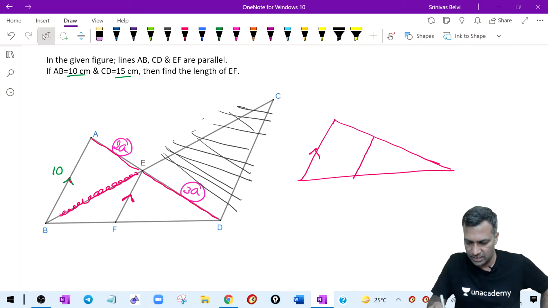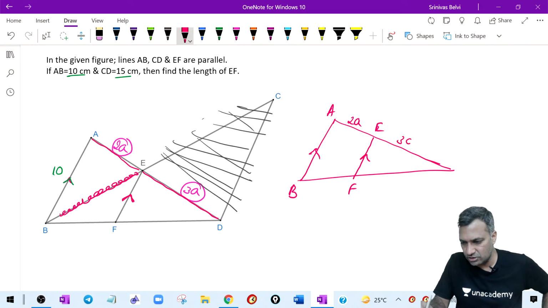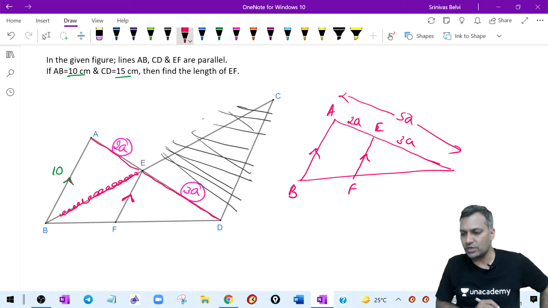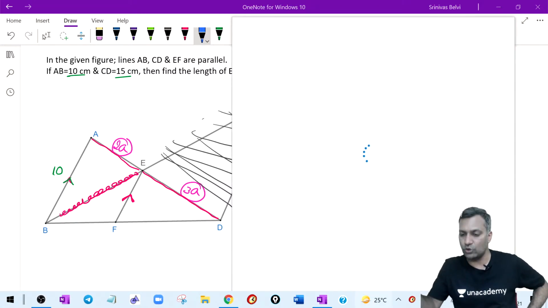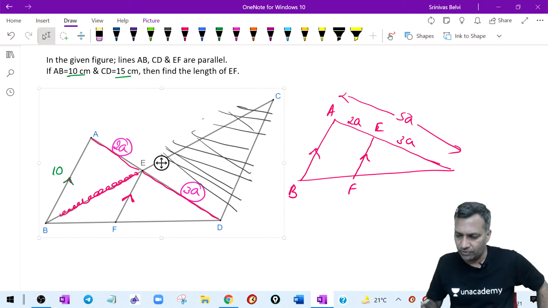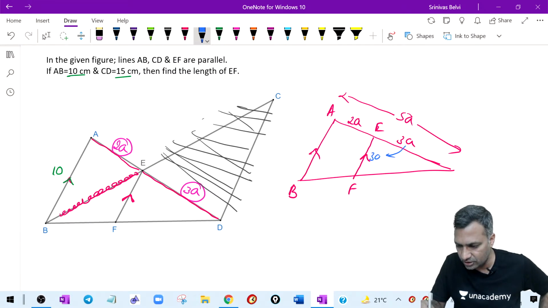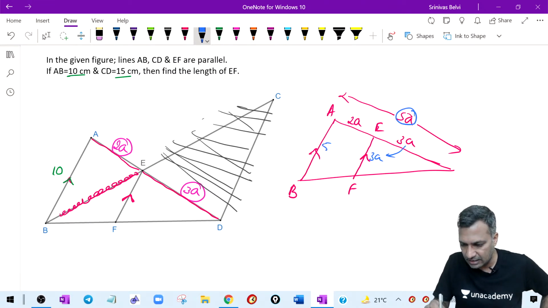This line is AB. Listen to this carefully. And you have EF, which is parallel to AB. I know this dimension is 2A units and this dimension is 3A units, and the total is 5A units. Therefore, by the basic proportionality theorem, this 3A I can write here, and this 5A I can write here.